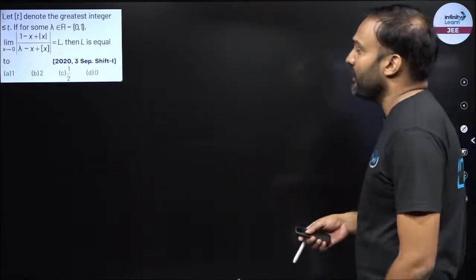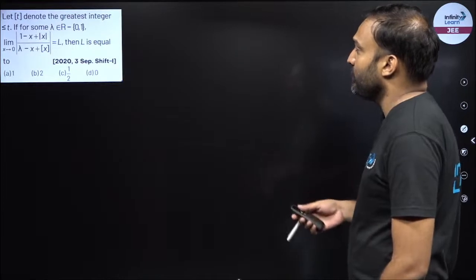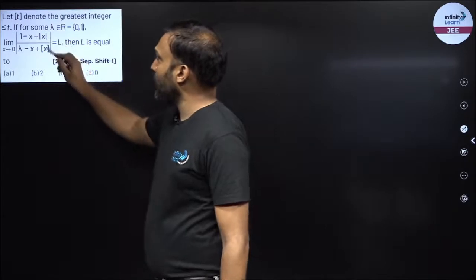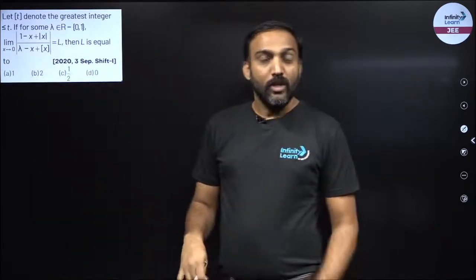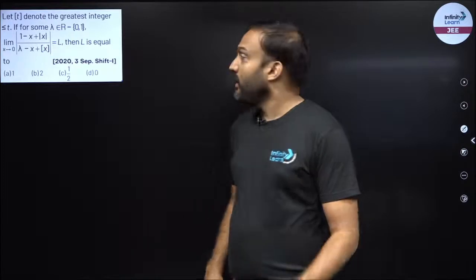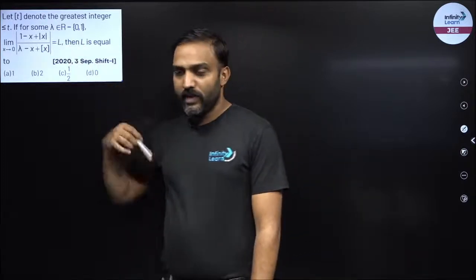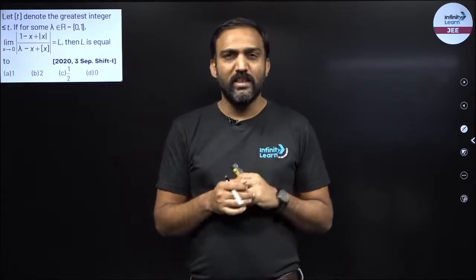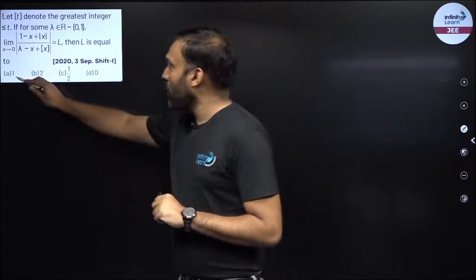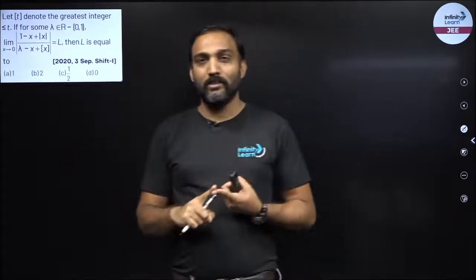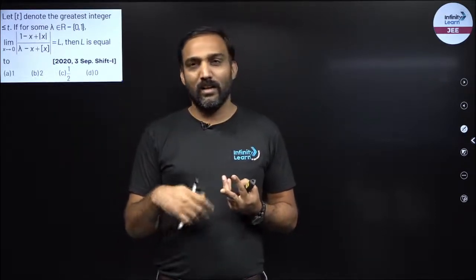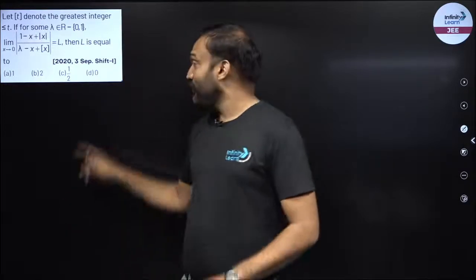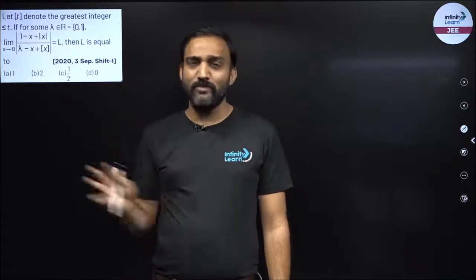Next example, I have a limit going from x tending to 0, right? L is equal to what? Now see, in this particular example, I once again have box, mod and stuff like that, right? So shall I find out LHL and RHL? If I find out the LHL and RHL, they are meant to be checked whether the limit exists or does not exist. Let's be slightly smart. Observe the options. Do I see limit does not exist? Do I see cannot be determined? Do I see none of these? No. I see 4 values over there, which means one of these answers is correct.